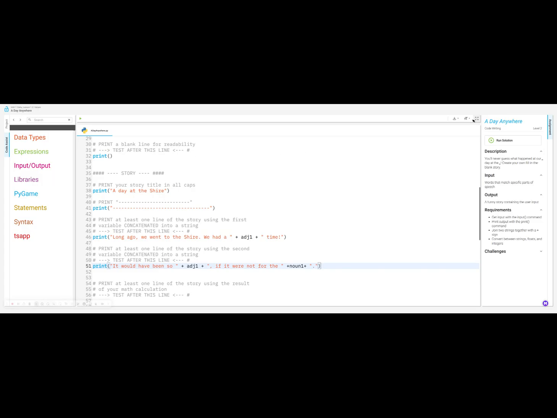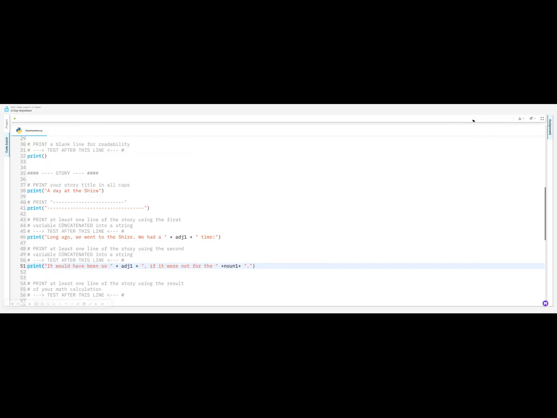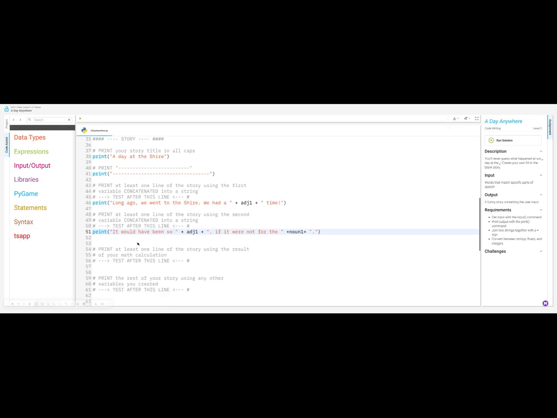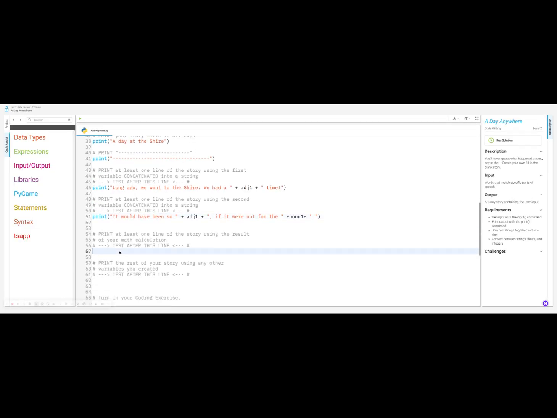All right, let me expand this out. Make sure you can see it. See it nice and wide. There it is. Okay. And again, I'm making this up as I go. So do what you want. Okay. Next up, line 57, it says print at least one line of the story using the result of your math calculation.